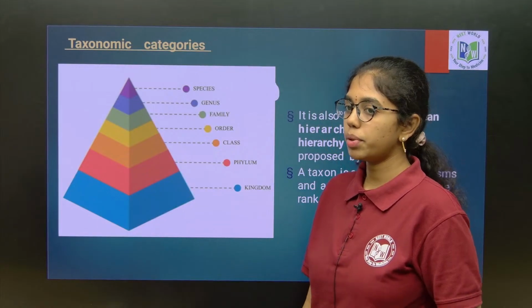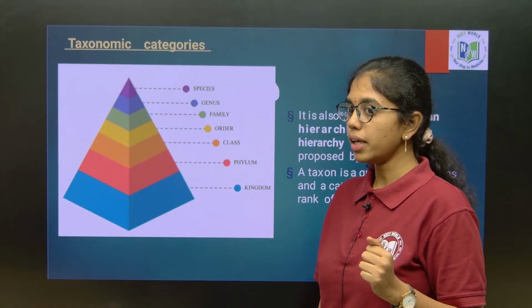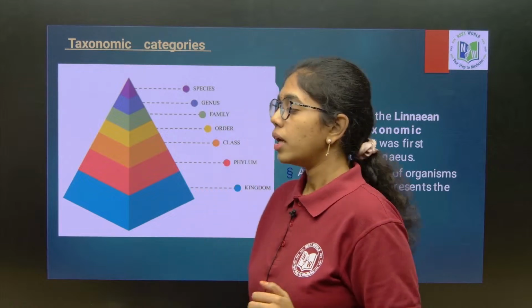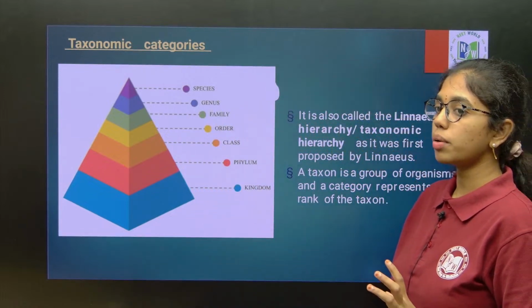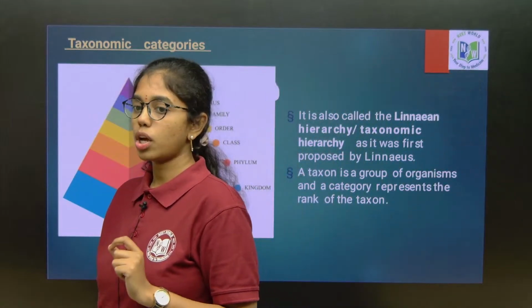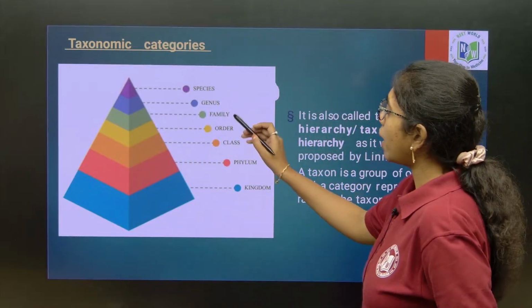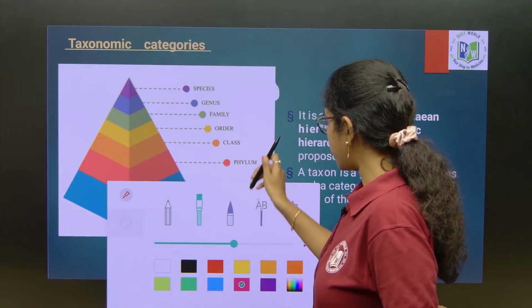Bauhin and developed by whom? Carolus Linnaeus. In his two publications, what are they? Systema Naturae and Species Plantarum. Okay. So, now if we have to see the taxonomic categories, how many taxonomic categories do we have? 7 obligate taxonomic categories. We have 7 obligate taxonomic categories from species to kingdom.